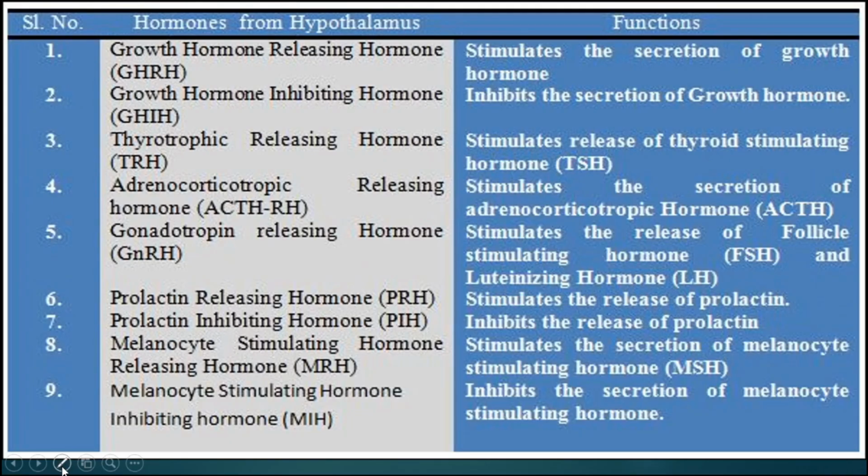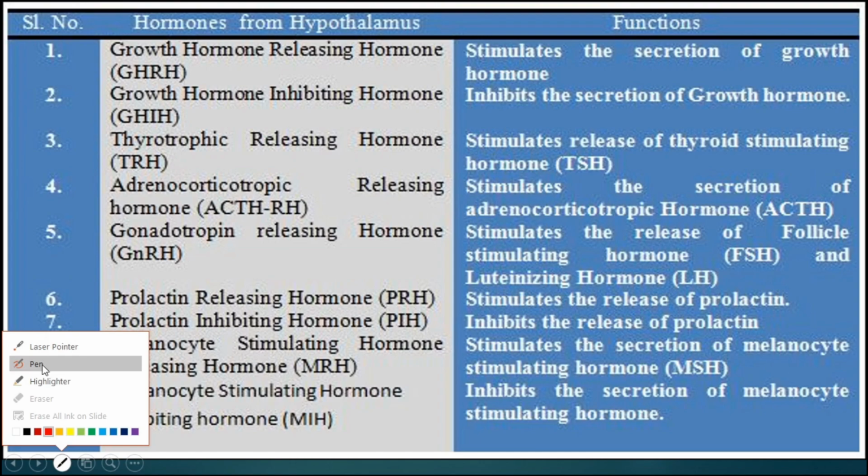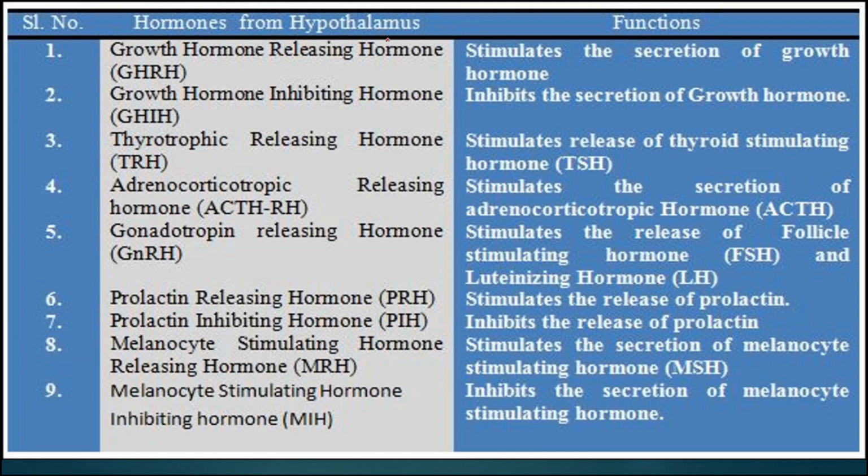This slide is showing the list of the hormones secreted from the hypothalamus present in the brain and their respective functions. For example, GHRH, that is growth hormone releasing hormone, stimulates the secretion of growth hormone. Second is growth hormone inhibiting hormone, that is GHIH, which inhibits the secretion of growth hormone. Then TRH or thyrotropin releasing hormone stimulates the release of thyroid stimulating hormone, that is TSH.